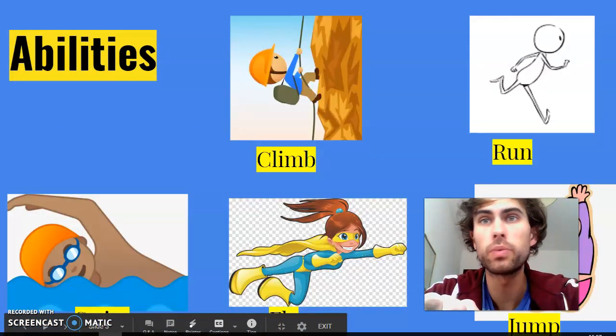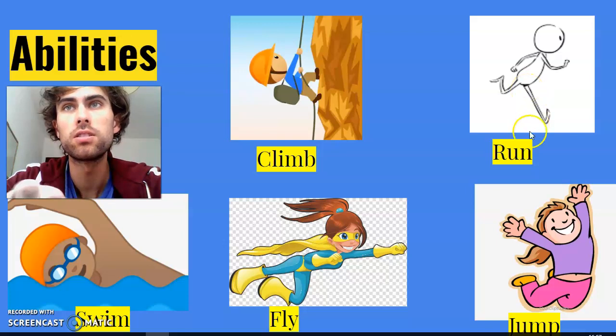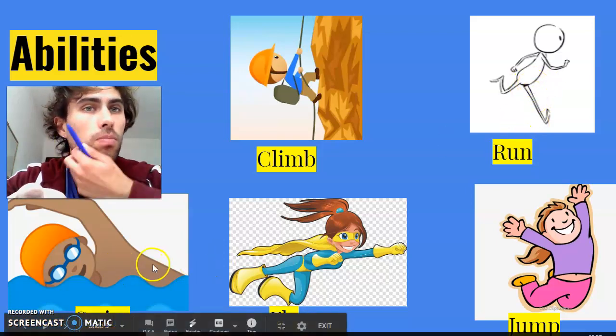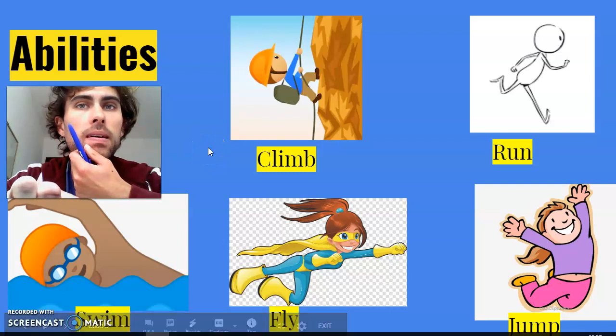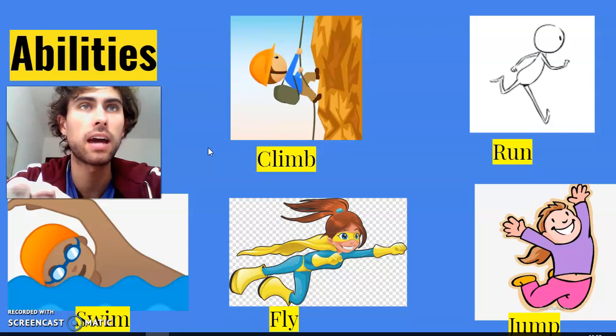And some more vocabulary. So we can also talk about what animals can do, the physical abilities they have. And these are some vocabulary words. Climb, which here you see a man climbing a mountain. Run, another boy running. This is a boy here who is swimming. Here next to him you have a girl who can fly. And next to her you have a girl who can jump. Okay, so climb, run, swim, fly, jump. These are abilities that animals can or cannot do.